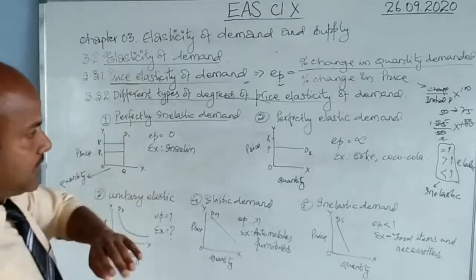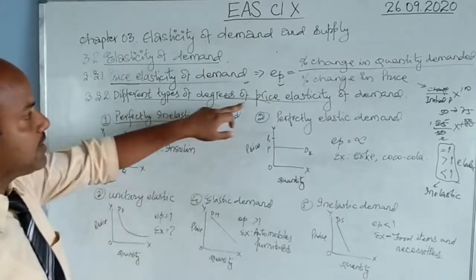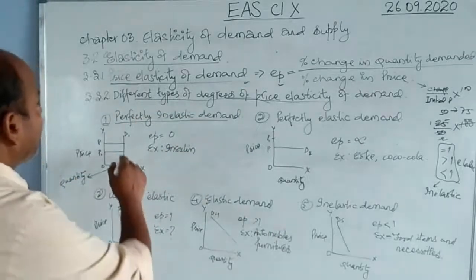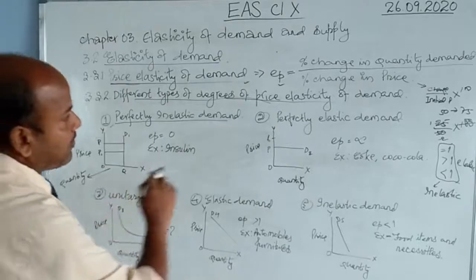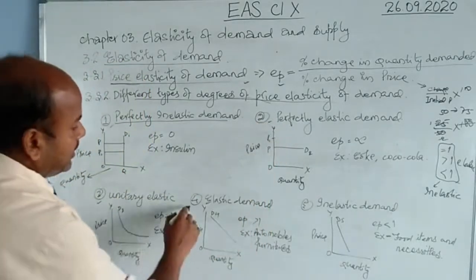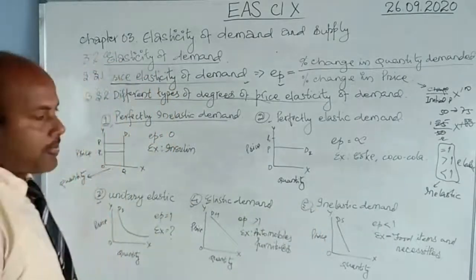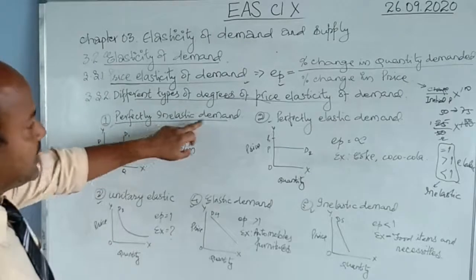There are 5 types of degrees of price elasticity of demand. The first is perfectly inelastic, then perfectly elastic, then you have unitary elastic, elastic and inelastic. What is perfectly inelastic demand?